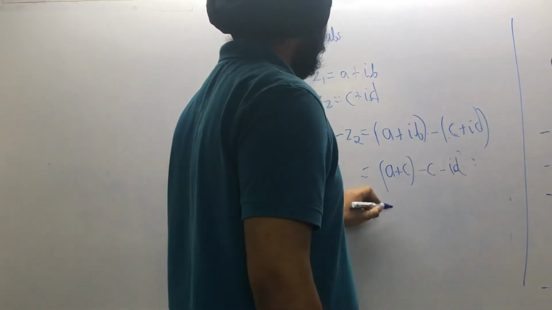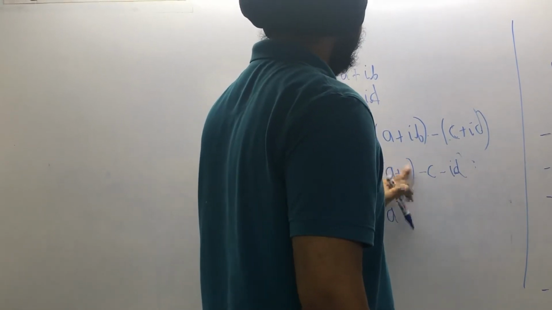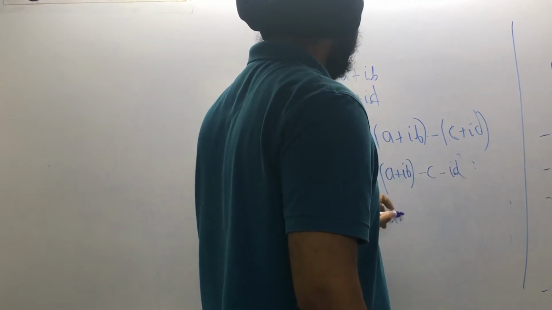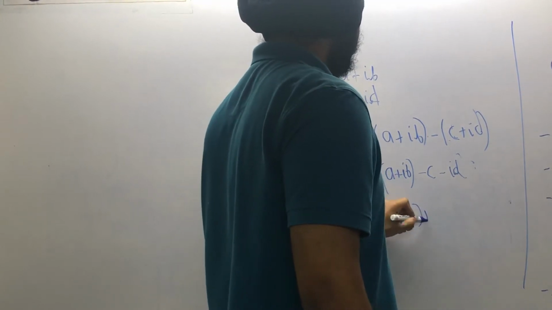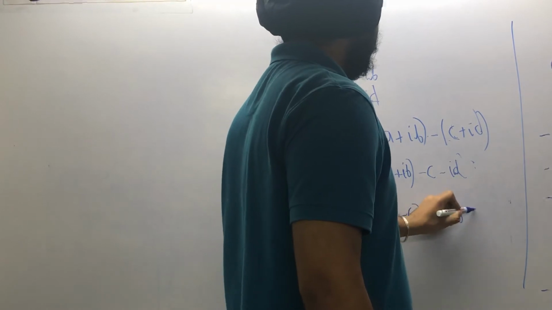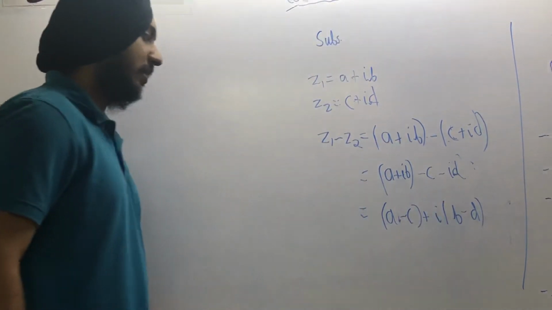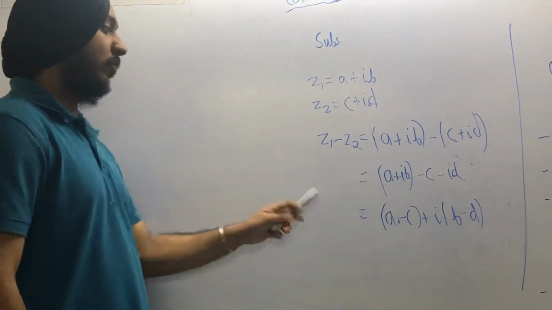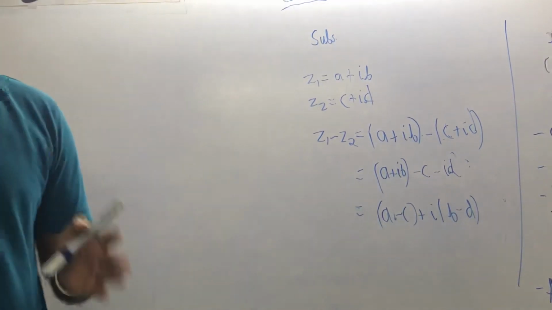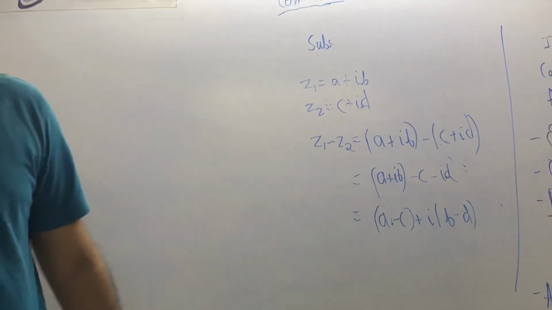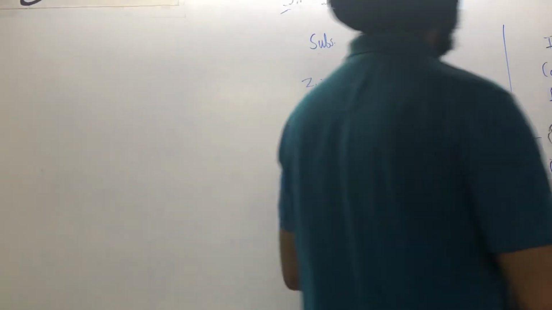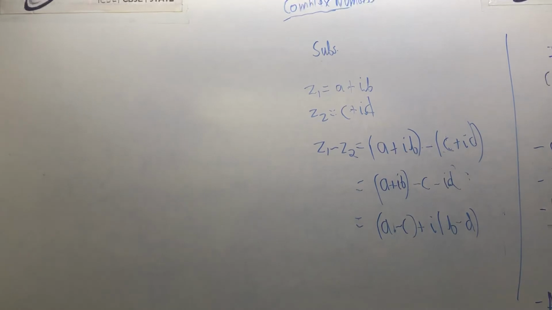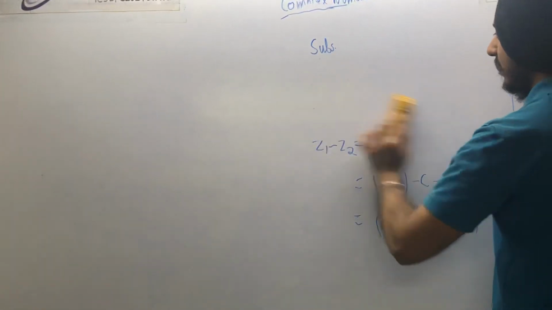Now you will write like this: a minus c, plus iota b minus d. This is how you will write. This is also an important property: whenever you add two complex numbers, you will always get a complex number as a result. This is the form you are getting. So this is the subtraction.